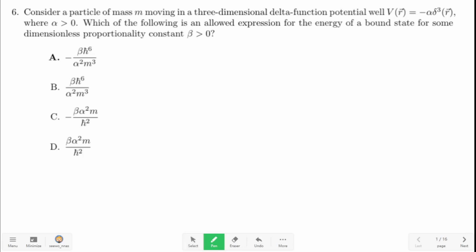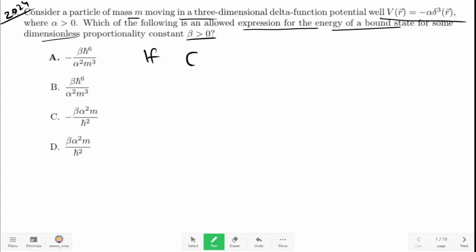In this question from JEST 2024, we have a particle of mass small m. It is moving in a potential given. We have to identify the correct expression for energy of a bound state for beta greater than 0. Beta is dimensionless. Here we can use the condition for bound state in quantum mechanics.